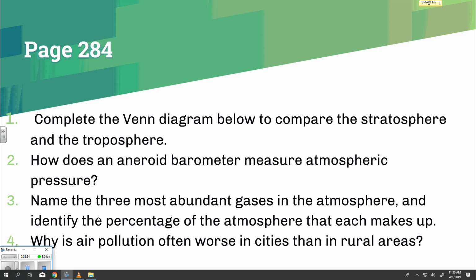Question number 4. Answer can be found on page 283. There are more things that burn fossil fuels.